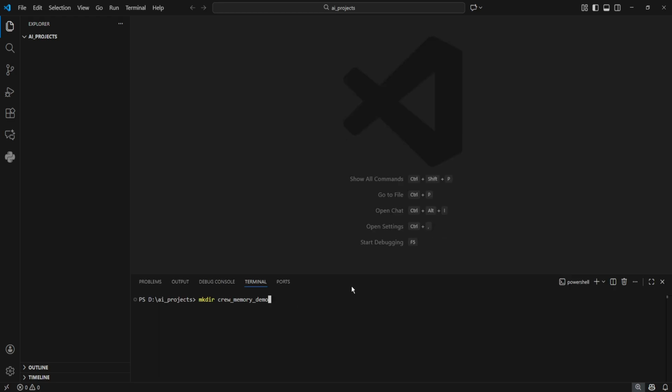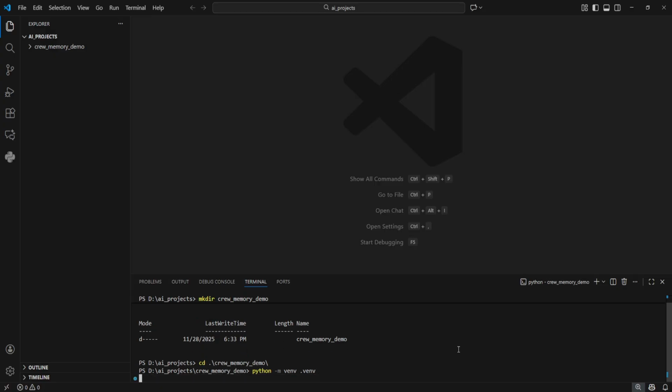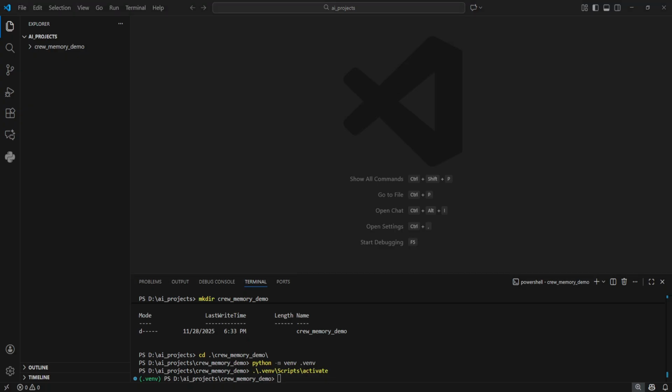Let's open our terminal and create a new folder called Crew Memory Demo. Let's go into it. Next, we create a virtual environment. This will keep dependencies nice and separated. And let's activate that virtual environment. Once the environment is activated, any packages you install will be isolated to this virtual environment folder inside the project.